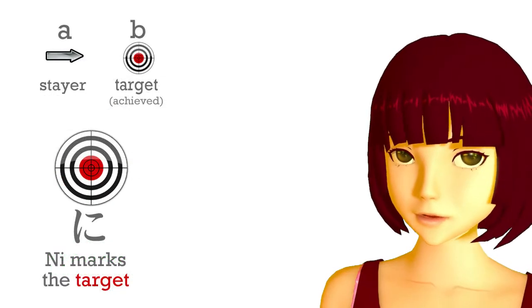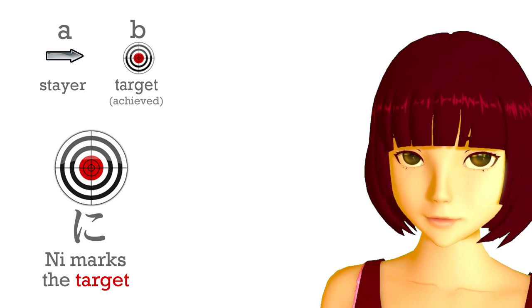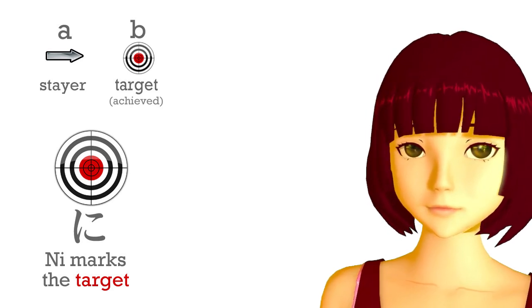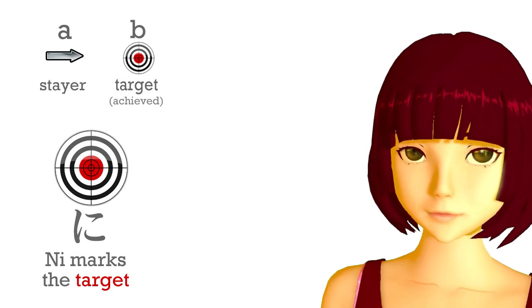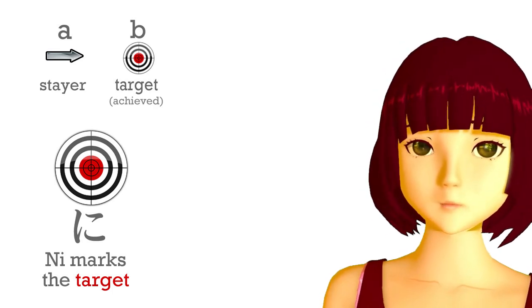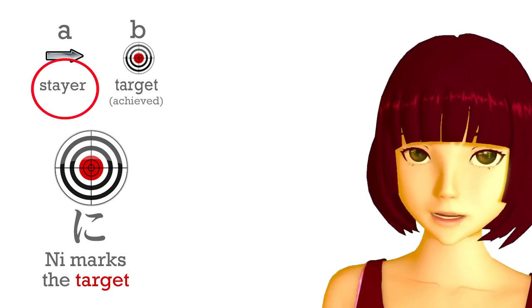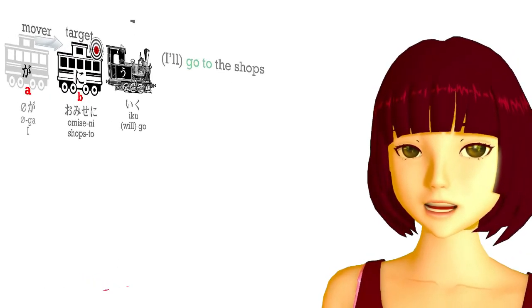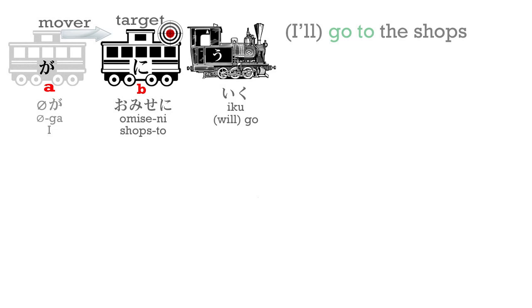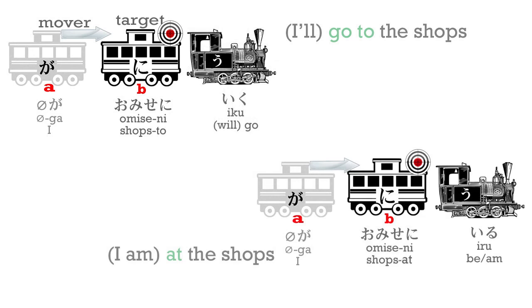Now, to get back to more concrete things, ni, which marks the actual location target of where we're going or where we're putting something, can also mark the place where a person or a thing is. So I can say, omise ni iku, I am going to the shops, I will go to the shops, and we can say, omise ni iru, I'm at the shops.